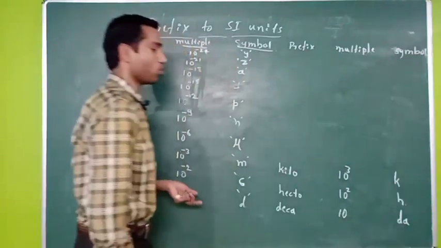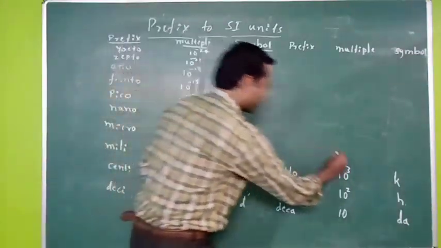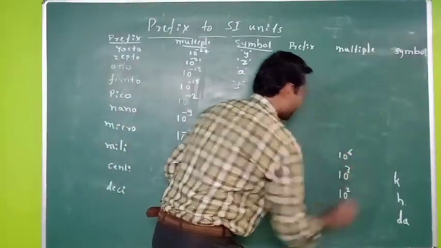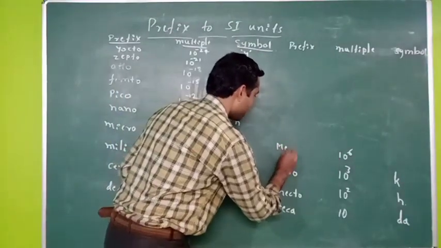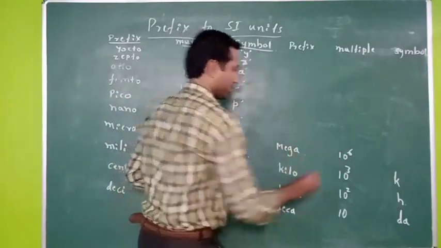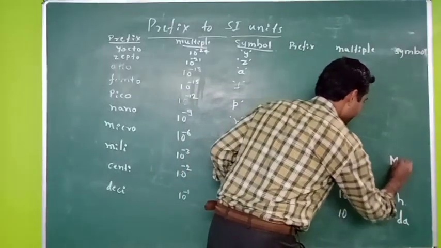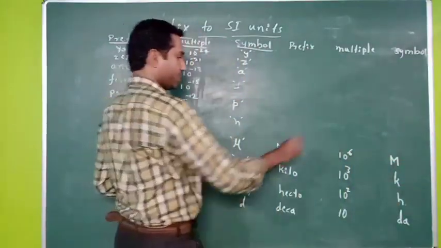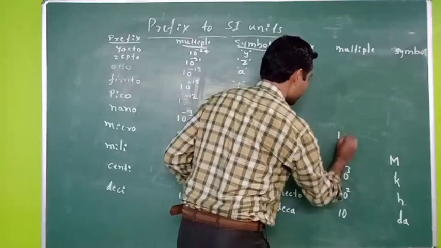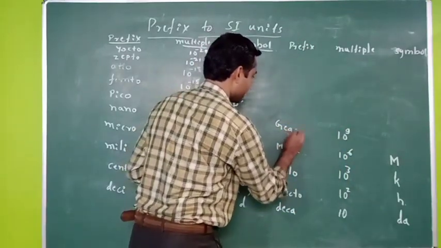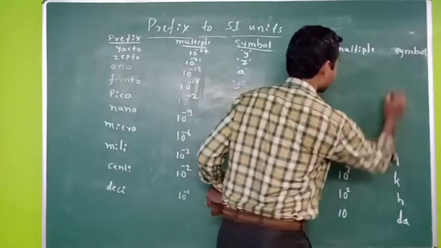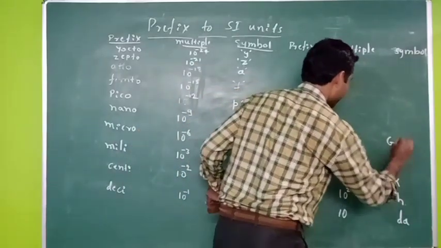If it is 10 raised to 6, then we use the prefix mega. The symbol for that is capital M. If the multiple is 10 raised to 9, then we use giga. The symbol for that is capital G.